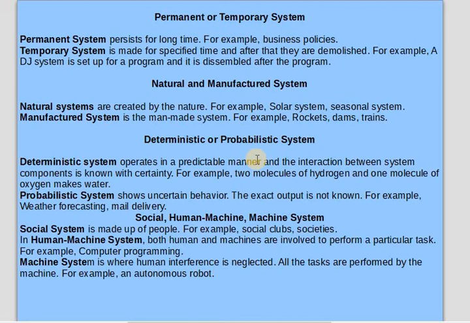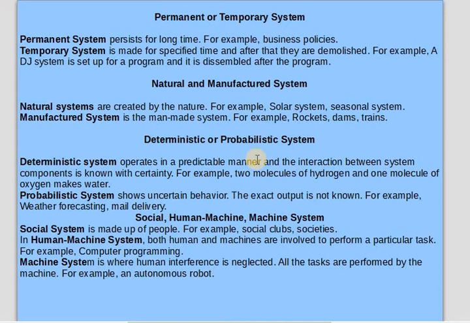Deterministic system and probabilistic systems are another type of systems. Deterministic systems operate in a predictable manner, and the interaction between the system components is known with certainty. For example, two molecules of hydrogen and one molecule of oxygen make water. So these are deterministic, which are fixed, which we know in advance how these two things will interact with each other.